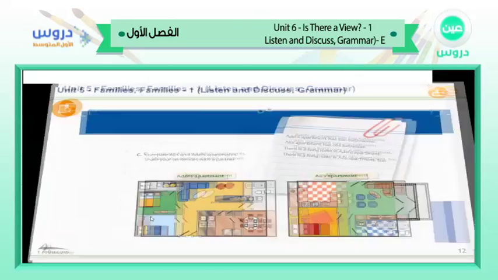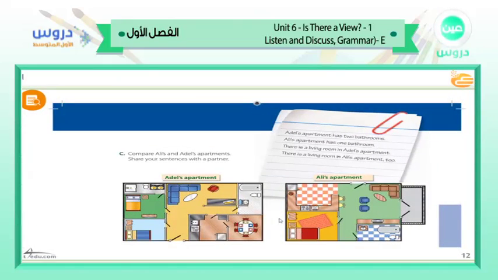Now let's move to the other slides, gentlemen. It's about comparing two apartments. Here we have Adil's apartment and also Ali's apartment. Here we have many items in these apartments. We have a living room, bedroom, bathroom, dining room, and sofas and many other items. Also in Ali's apartment, we have a living room, bathrooms, and bedrooms. But here the question is, how many bedrooms and how many bathrooms are there? What is the difference between Ali's apartment and Adil's apartment?